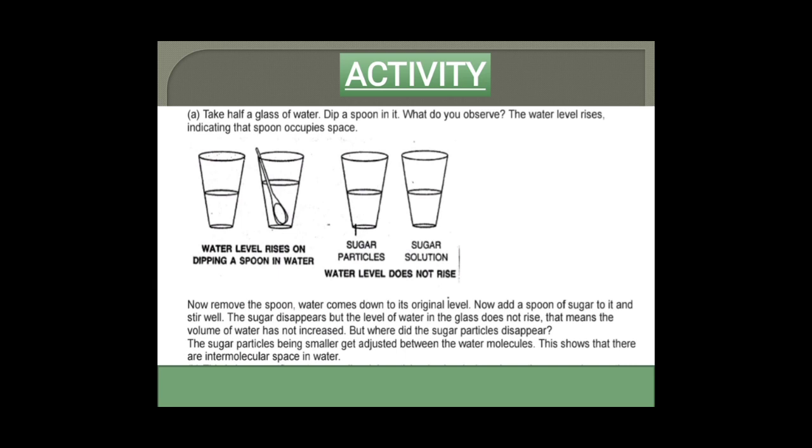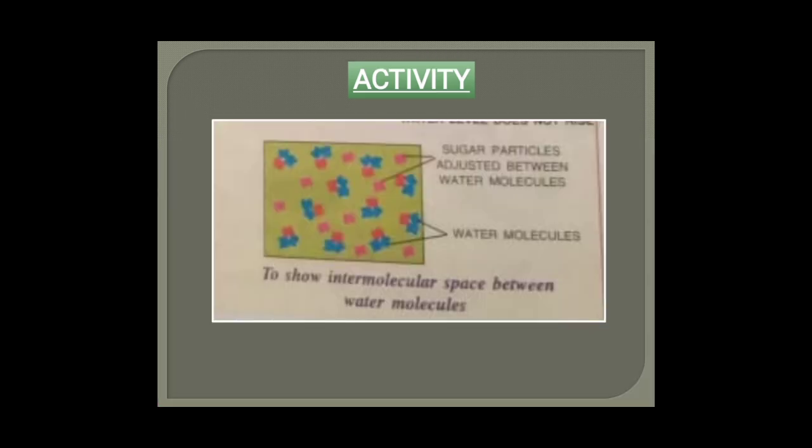When you dipped a spoon in that water, so water level rises. But when you added sugar in that water, so water level didn't rise. Why? Because the particles of sugar are of small size. So they can adjust between the water molecules. As you can see in this picture that sugar particles adjusted between the intermolecular space of water molecules. So from this it is clear that in matter there is space present in between the particles which is known as interparticular space or intermolecular space.